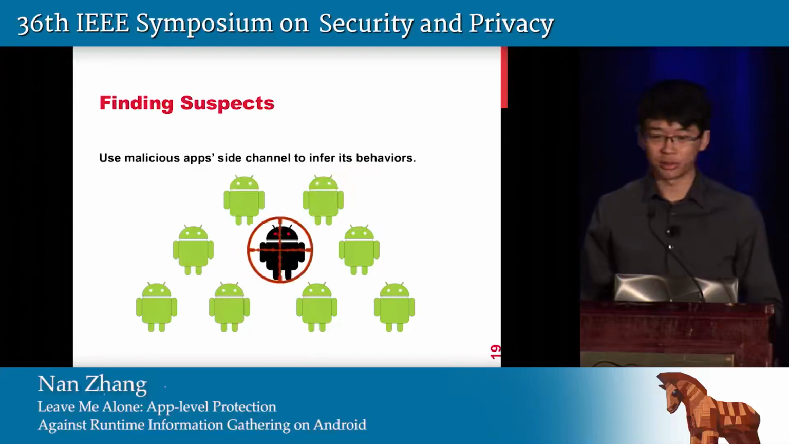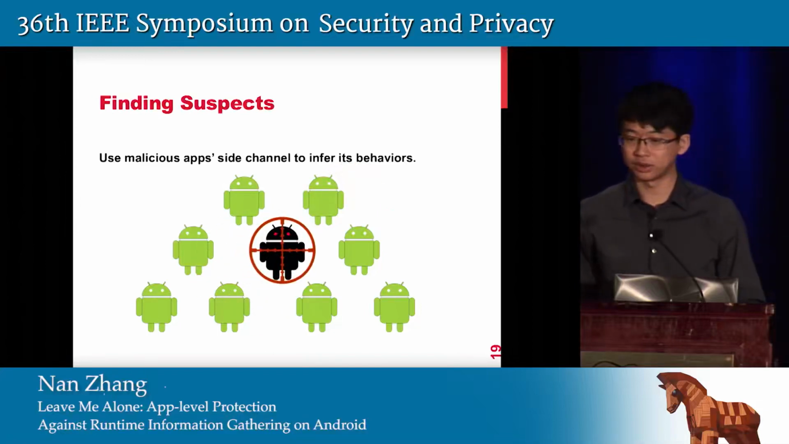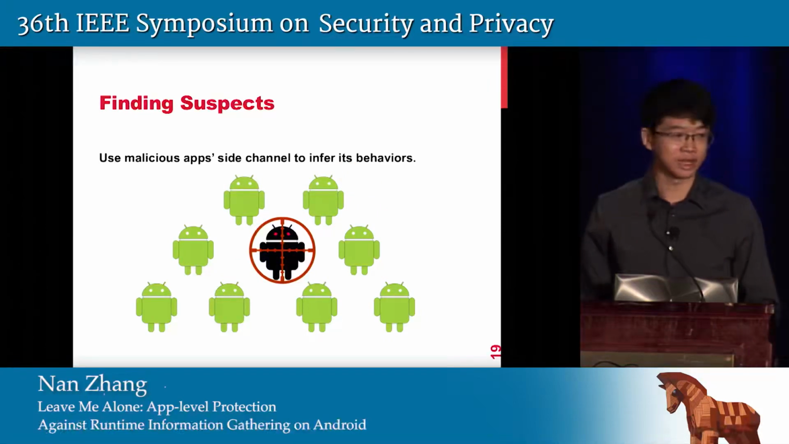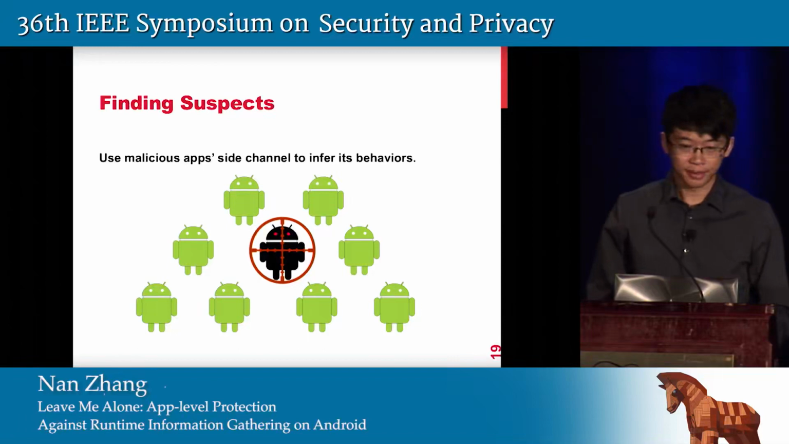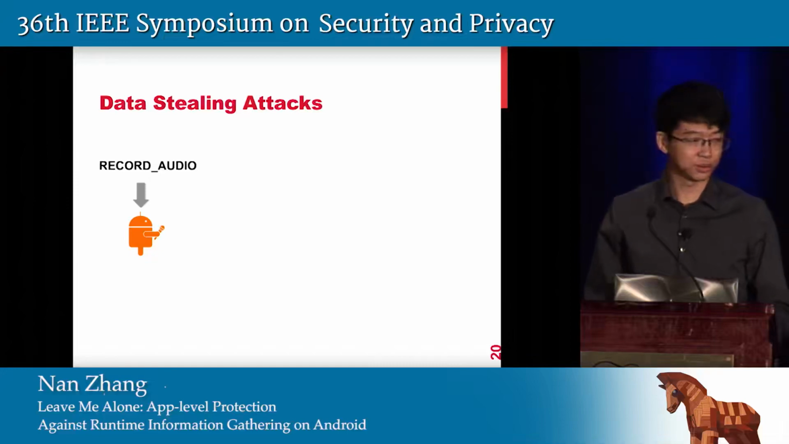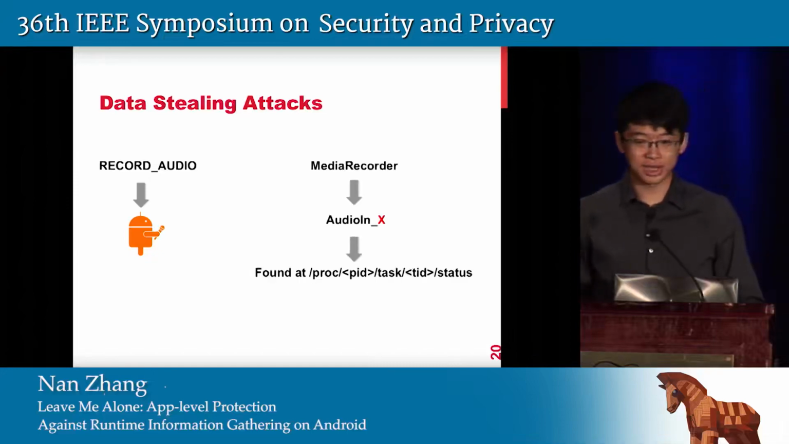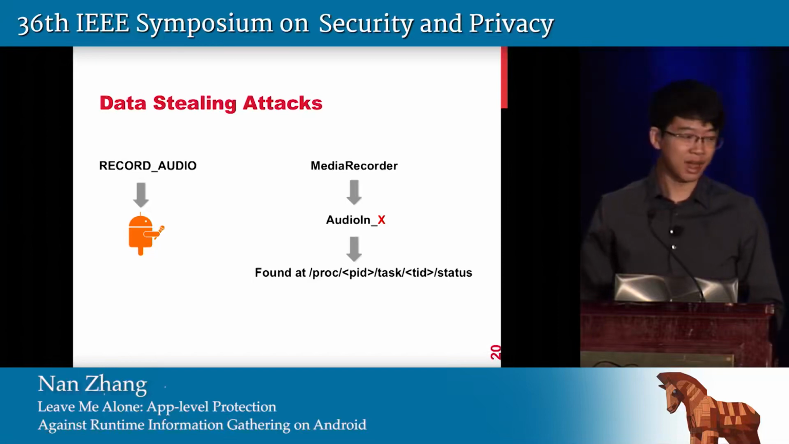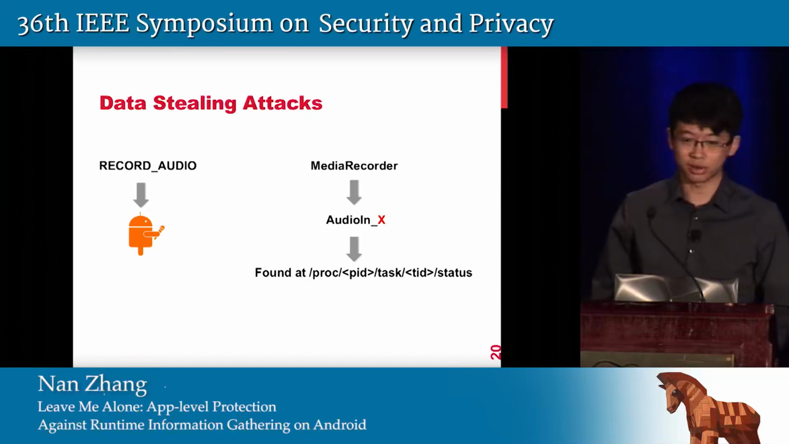In our research, we use malicious app side channels to infer their malicious behavior and only suspend those apps with malicious behaviors. Like in data stealing attacks, record audio permission is granted to an app. When it starts to record audio, the media recorder process will spawn a new thread called audio_in_X, where X is a number, and on behalf of the app record audio. This could be found directly through the proc file system.